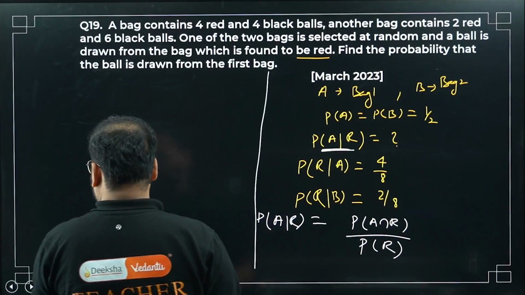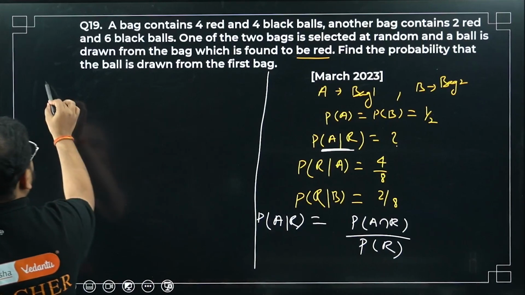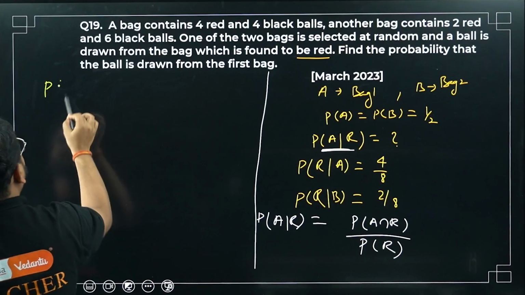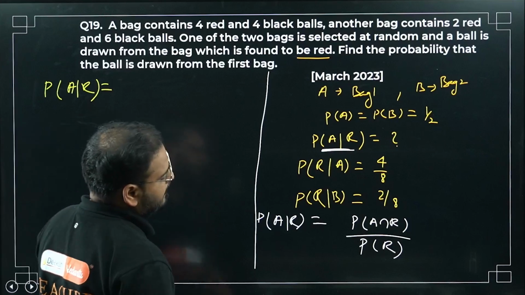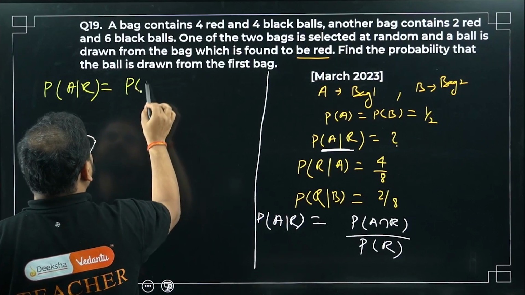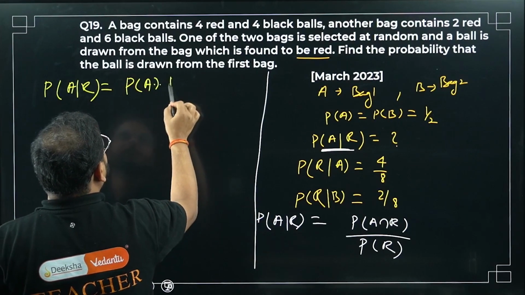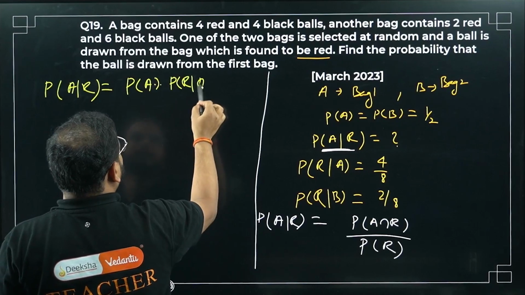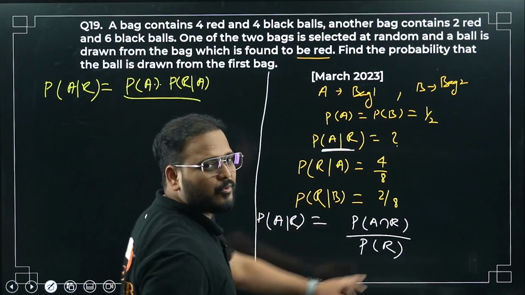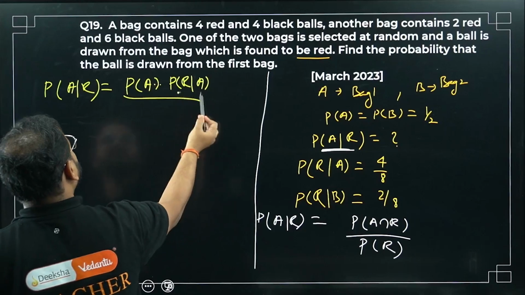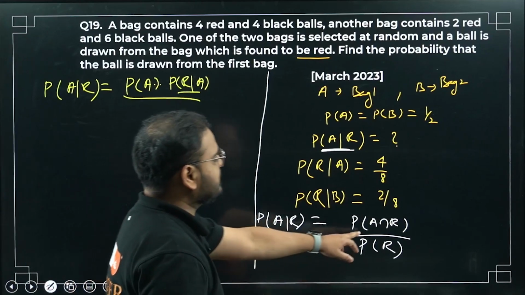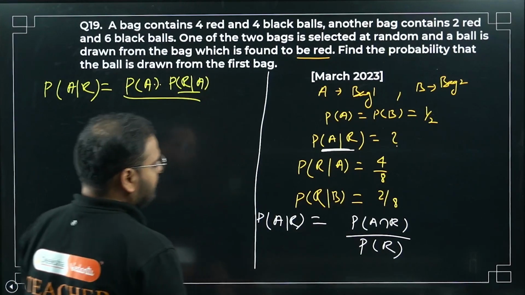Okay, so let's have a look. I can write this as P(A|R), the conditional probability, which is going to be what? Over here, P(A) times P(R|A). I've explained to you so many times. Please cross check. Write the conditional probability for this and then cross multiply with P(A) to get this result for P(A intersection R).